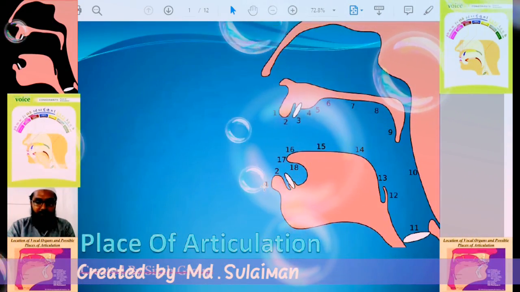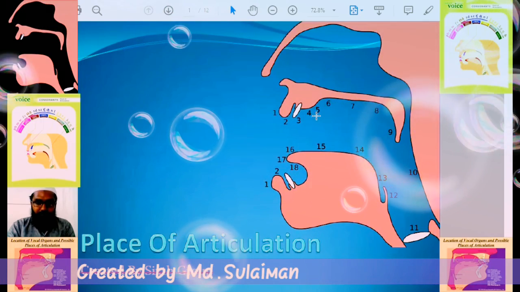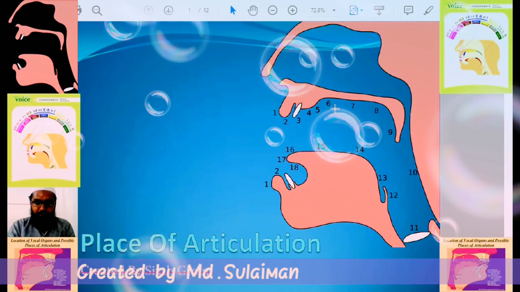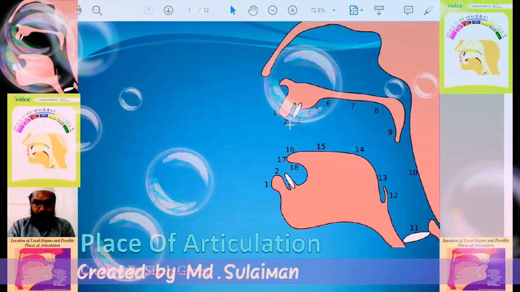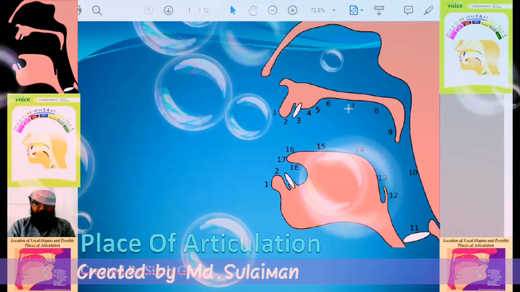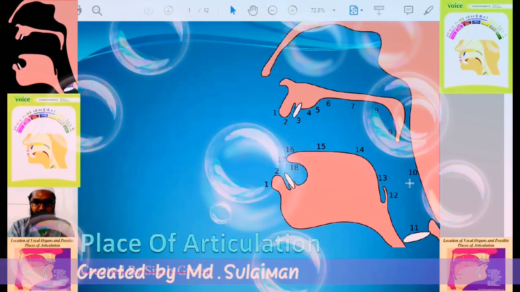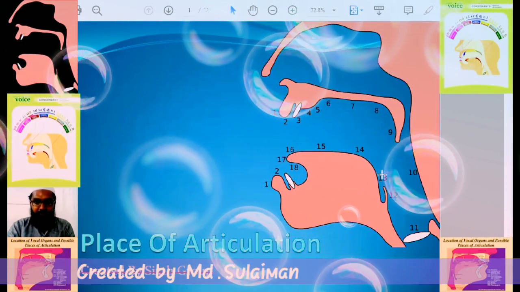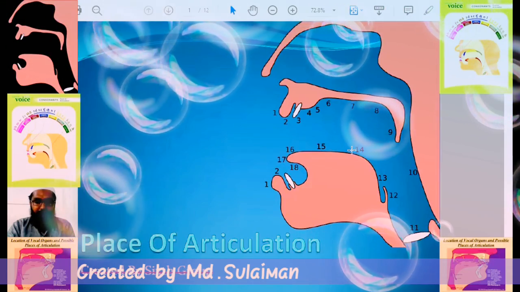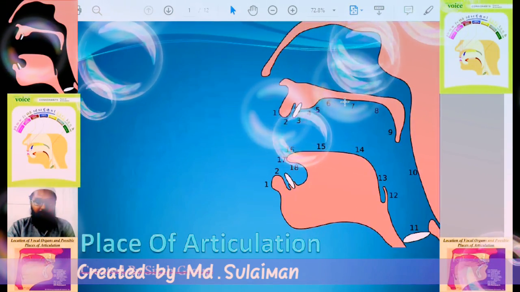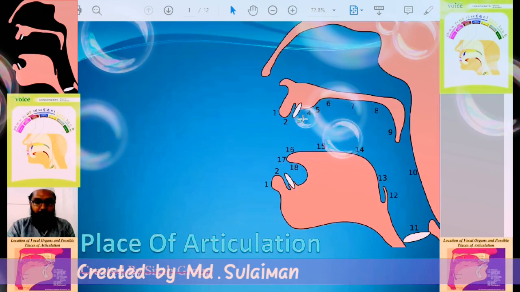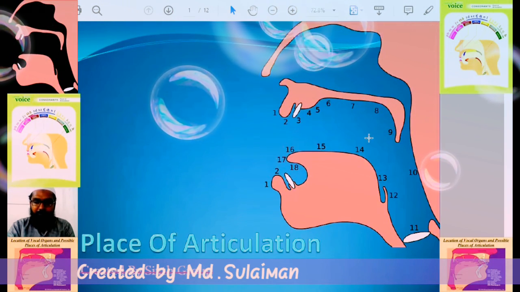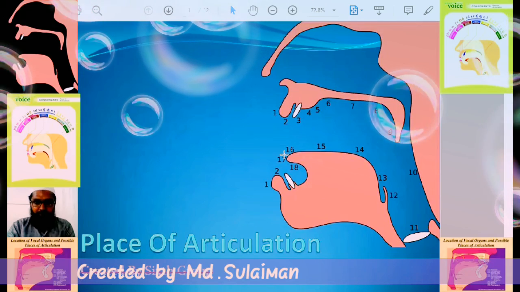Here you can see this picture. These are all the places of articulation: lips, teeth, upper ridge, hard palate, soft palate, glottis, back part of the tongue, front part of the tongue, middle part of the tongue, upper teeth, lower lip, upper lip.